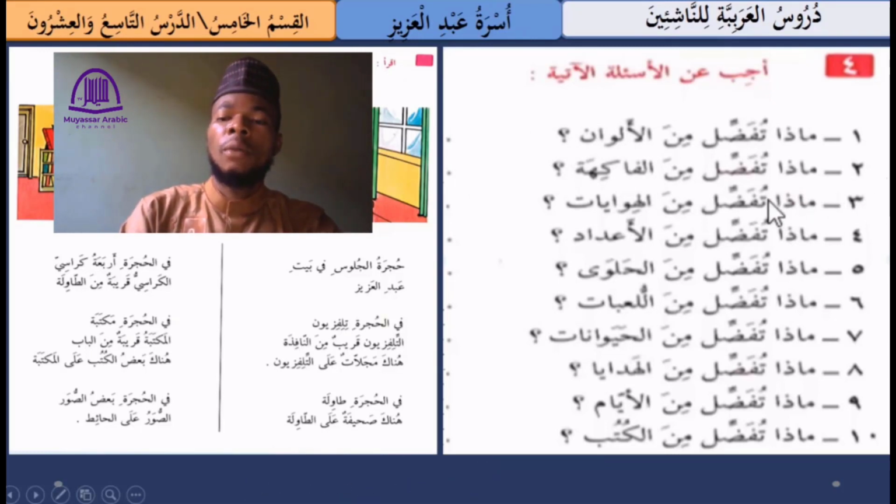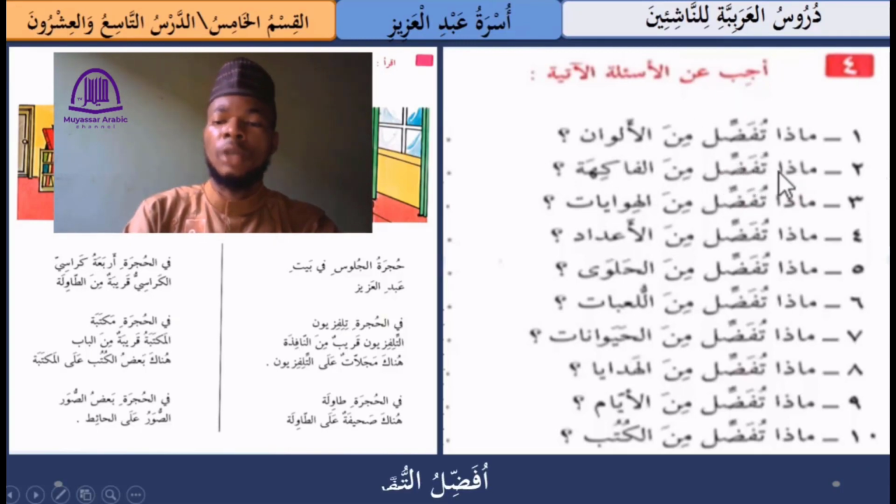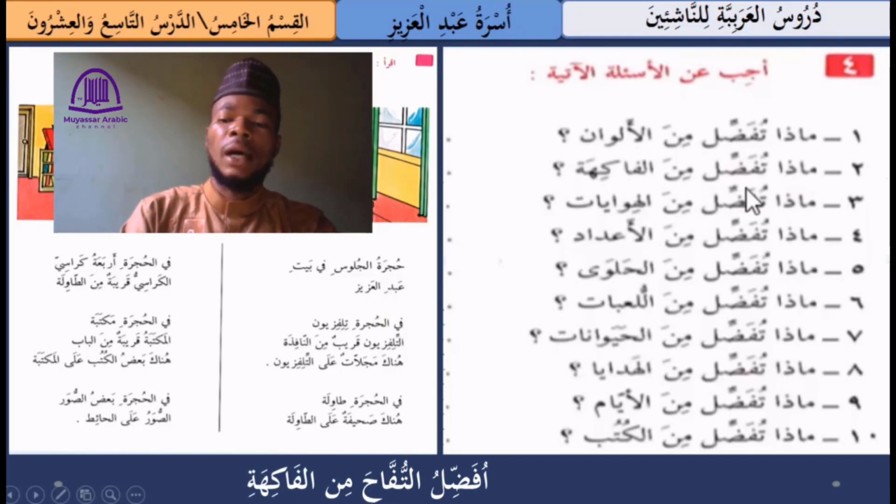Number 2 we have ماذا تفضل من الفاكهة. This means what do you prefer from the fruit? So here you could say I prefer the apple from the fruit. So in that case you are going to say أفضل التفاح من الفاكهة. I prefer the apple from the fruit.